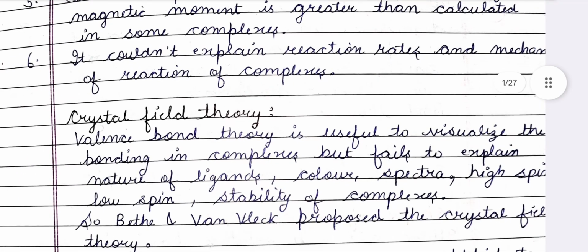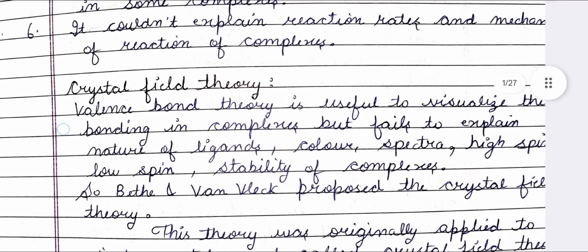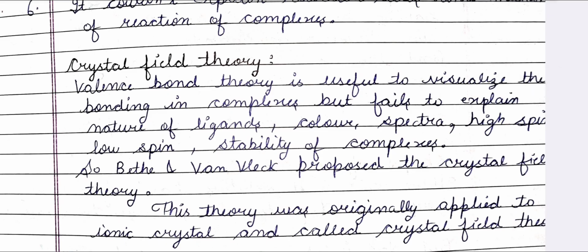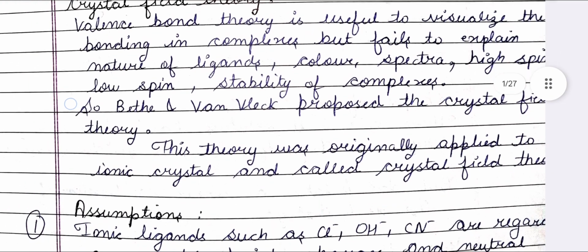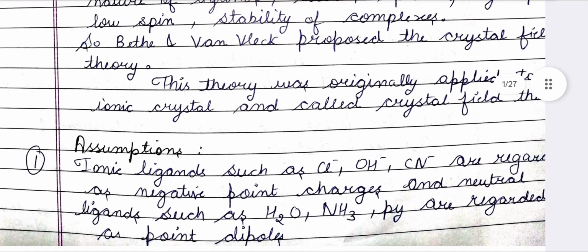So, to overcome the limitations, a new theory was introduced, which was crystal field theory. Valence bond theory is useful to visualize the bonding in complexes but fails to explain the nature of ligands, color, spectra, high spin, low spin, stability of complexes, etc. So, Bethe and van Vleck proposed crystal field theory. This theory was applied to ionic crystals and called crystal field theory.